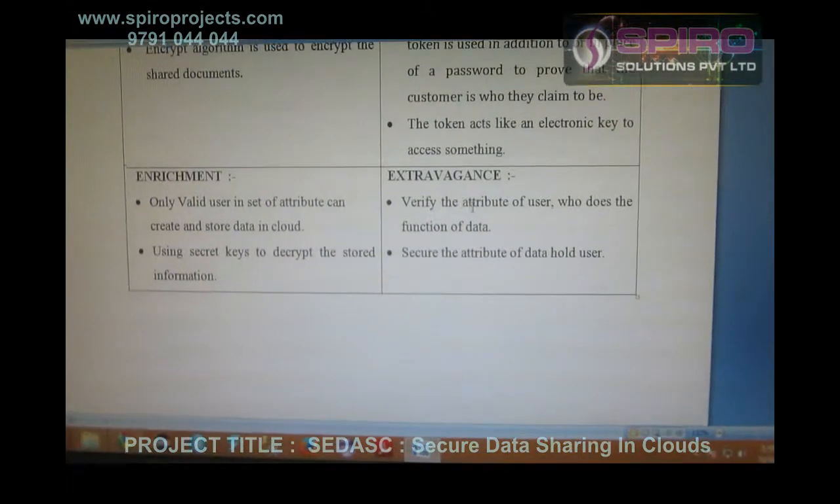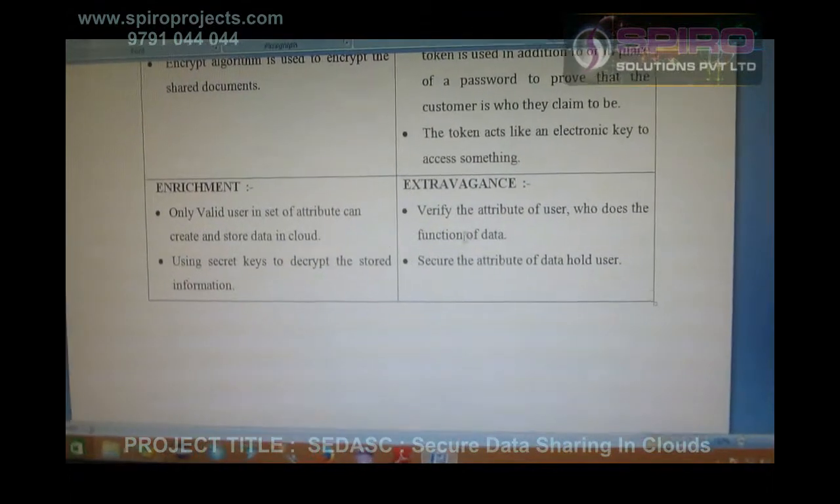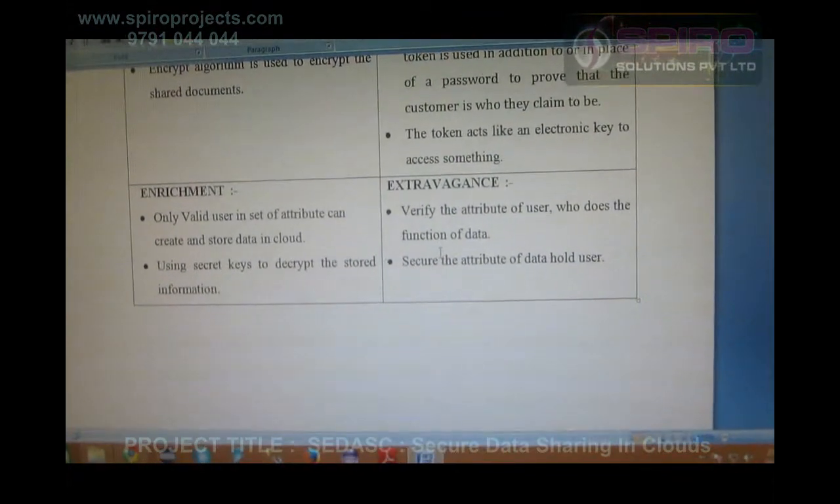In extraversions, verify the attributes of users who do not function on the data, the secure data attribute of the data holder. Thank you.